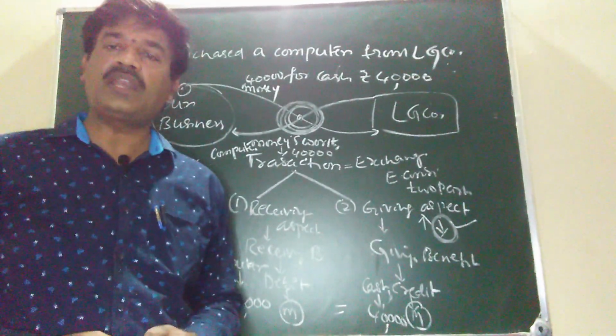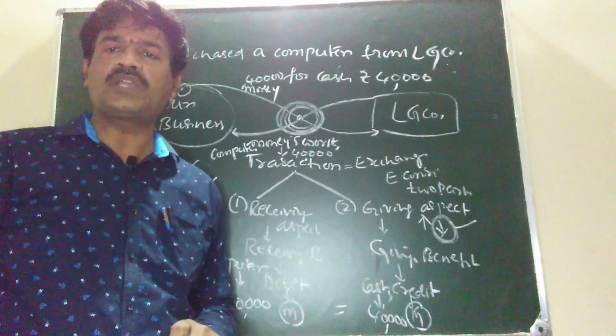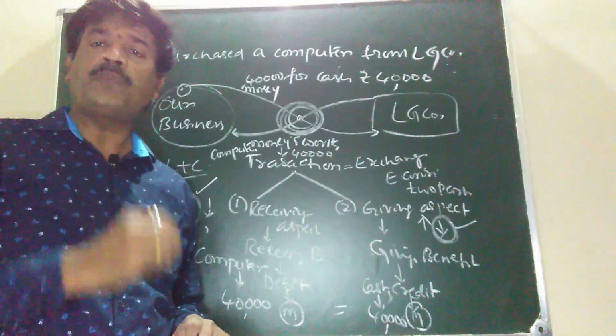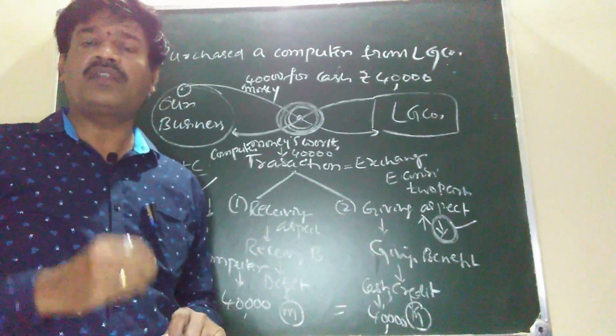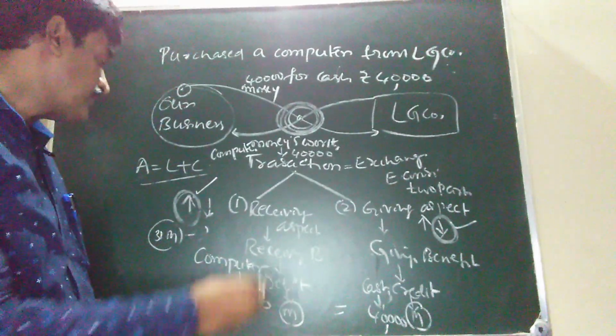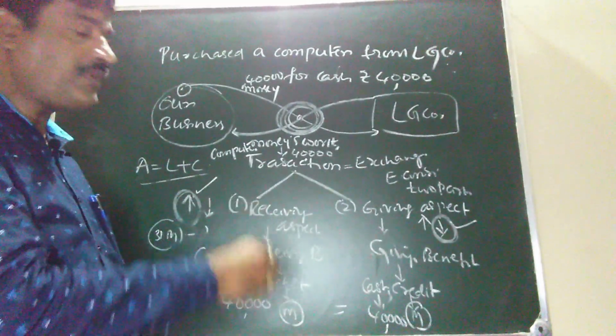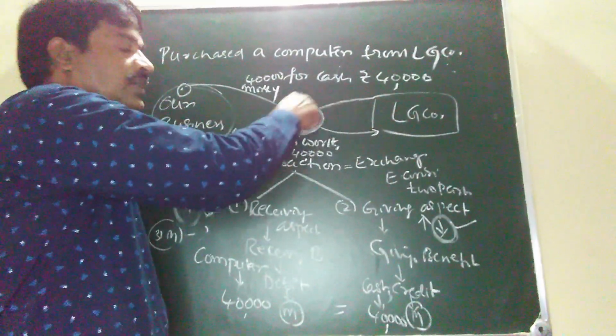On the basis of that trial balance, we ascertain the arithmetical accuracy of the books of account, whether the records we maintained and statements we prepared are correct or not. So arithmetical accuracy of the books of account can be ascertained on the basis of the double entry system of accounting.